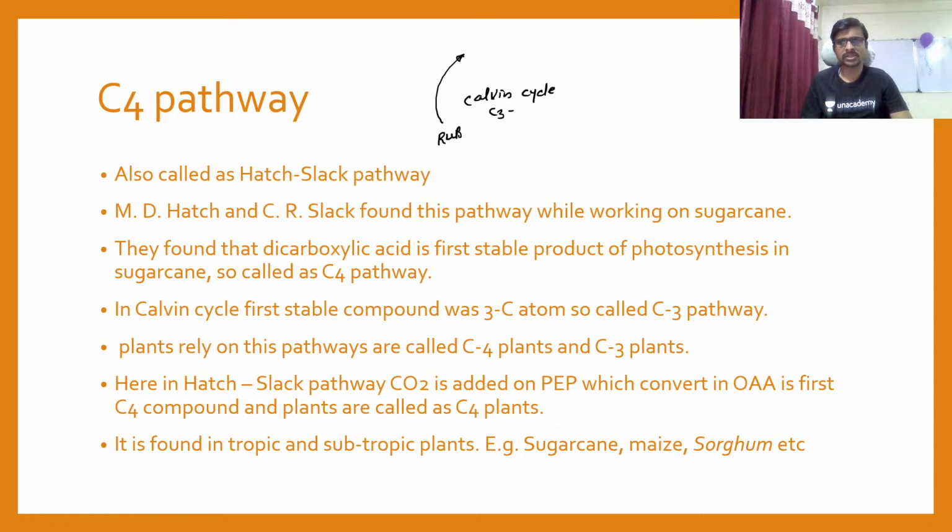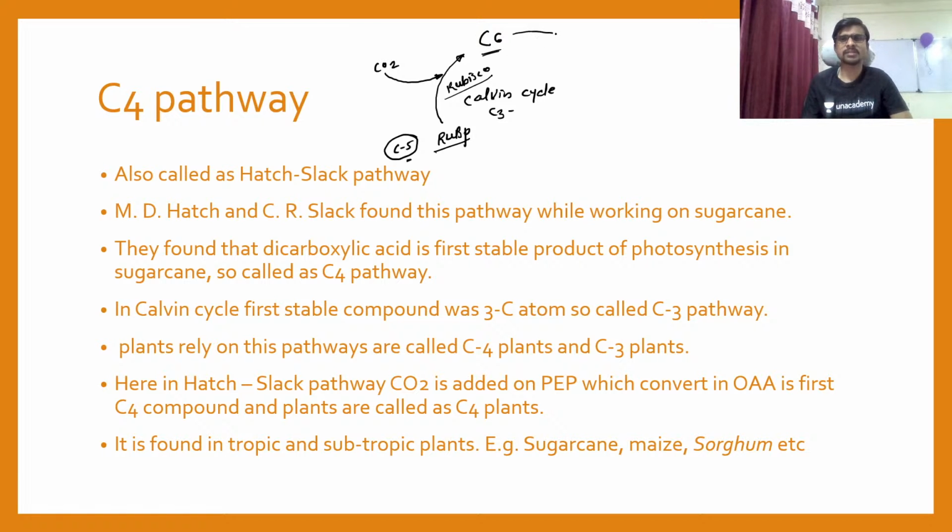Your RuBP, ribulose bisphosphate, a 5 carbon compound, enters the Calvin cycle, and here is your Rubisco, the favorite one. This is the enzyme involved in the incorporation of CO2, taking it from the environment and adding it to RuBP. Adding this CO2 to the RuBP converts this C5 compound into a C6 compound.